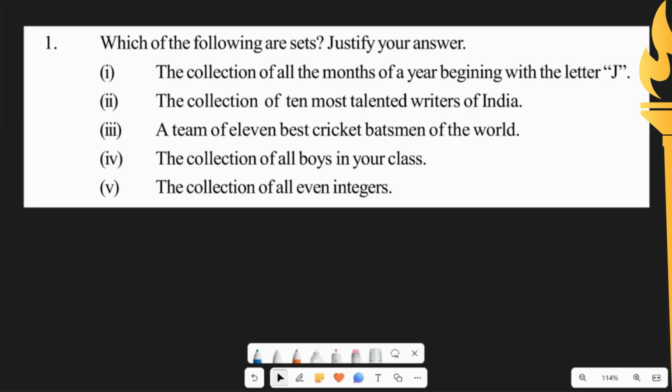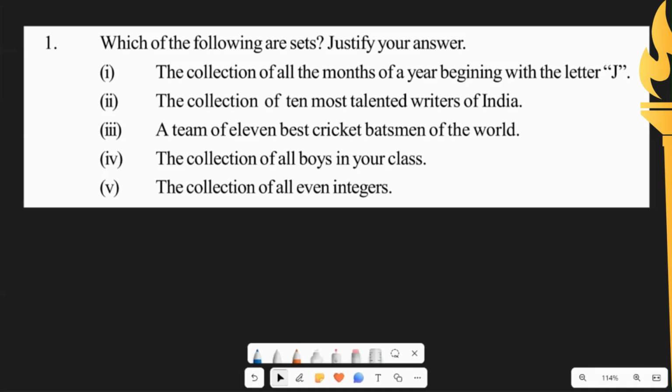First question of exercise 2.1, and the question is, which of the following are sets? And to justify our answer. So before going into the question, what is a set? A group of observations is defined as a set when everyone in this world gives the same answer. It is a basic definition.